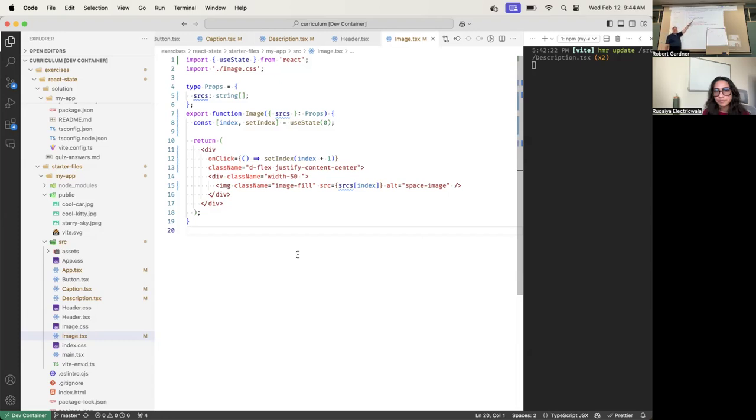So it calls the component function. Passes it the props, which we destructure to get our sources. So now we have our sources array, a string array. Then what's the very next line of code that executes? Line 8. Okay.